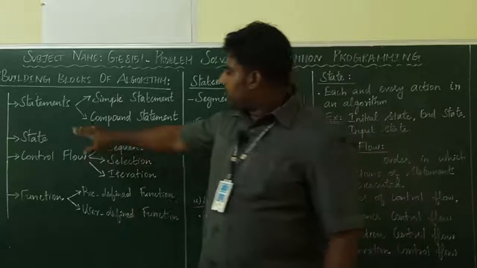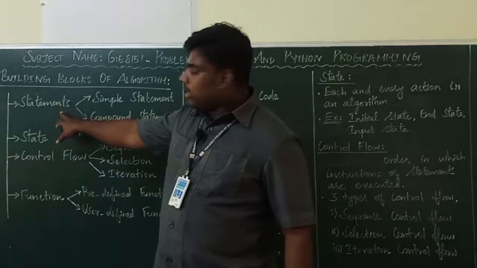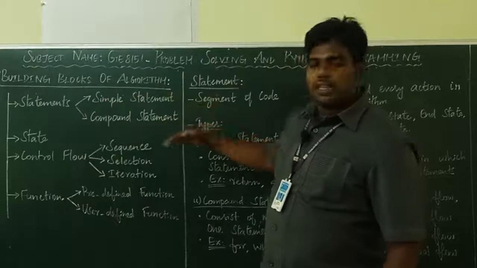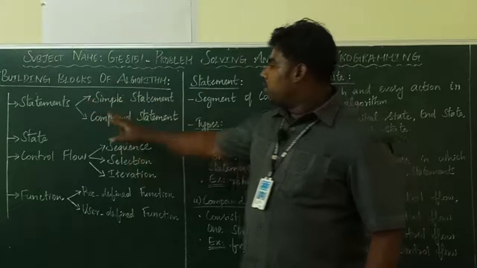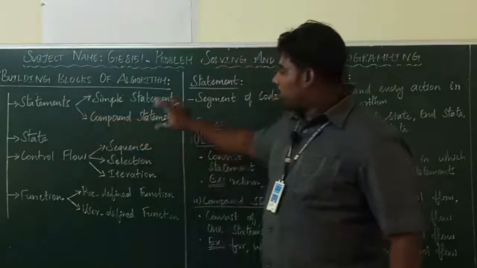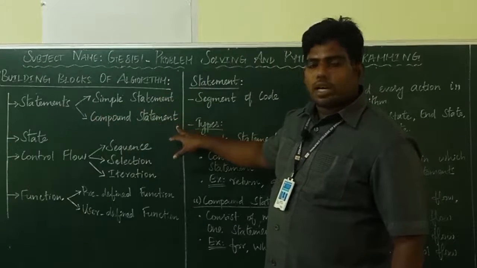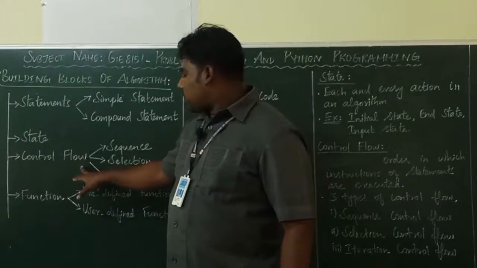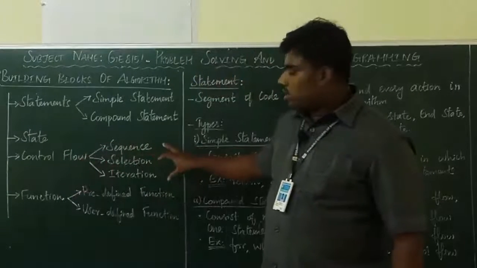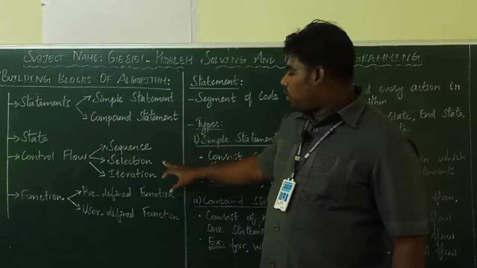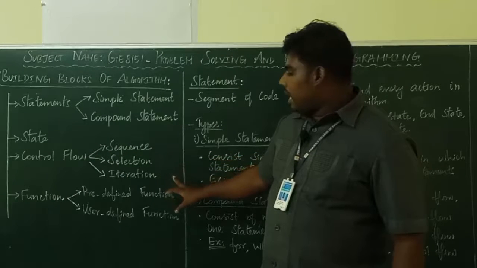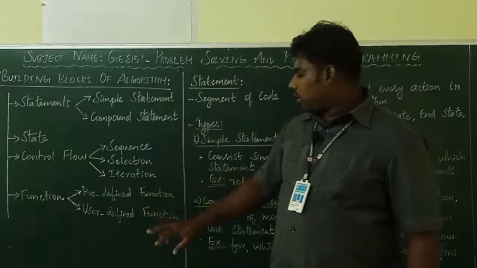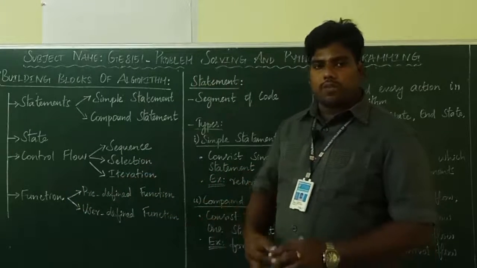So the first block is statements. The statement is divided into 2 types. I will explain later; first, I will give the overview. One is simple statement, another one is compound statement. Then you have to know what is control flow. The control flow is divided into 3 things: sequential control flow, selection control flow, and iteration. Then function. Function is divided into 2 things: predefined function and user defined function.